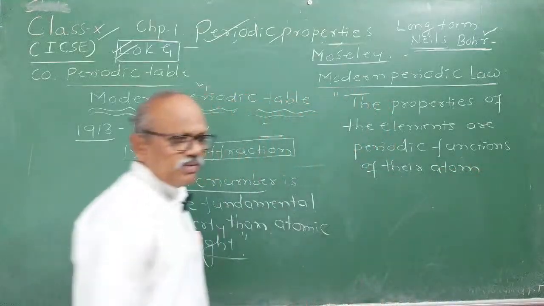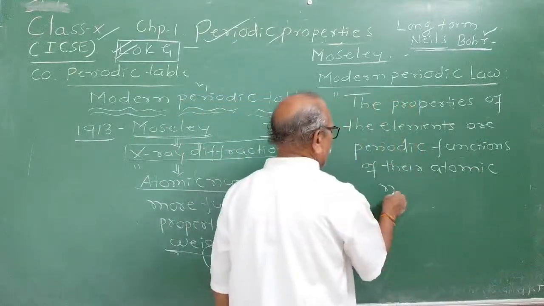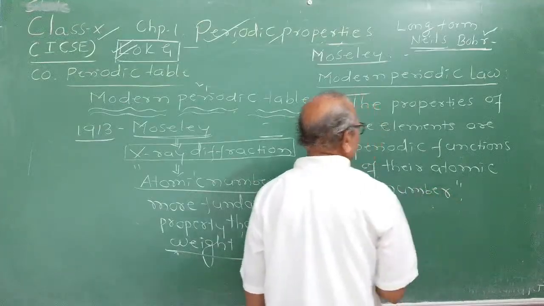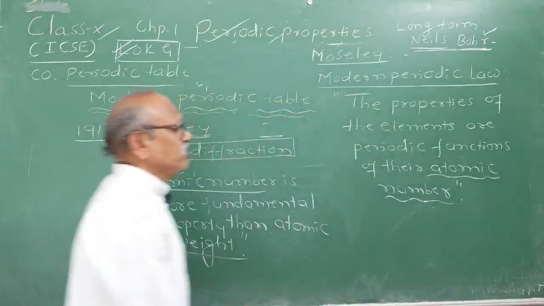The properties of the elements are periodic functions of their atomic number. Just one word is replaced: weight was replaced by atomic number. This becomes the modern periodic law. The key word that is changed is atomic number.